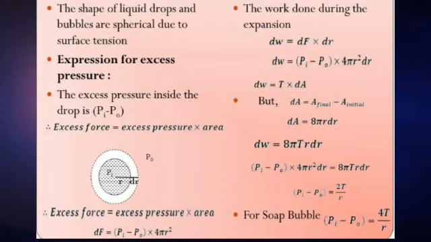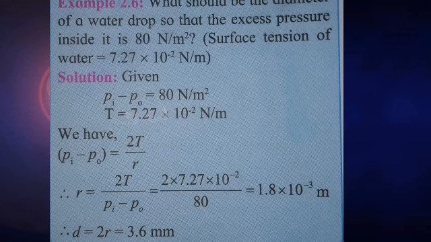The work done by this excess pressure is dW is equal to (Pi minus P0) into 4 pi r squared delta r, that is, dW is equal to T into 16 pi r delta r. Therefore, Pi minus P0 is equal to 4T by r. This equation gives the excess pressure inside a bubble. See the simple example based on this formula of excess pressure.